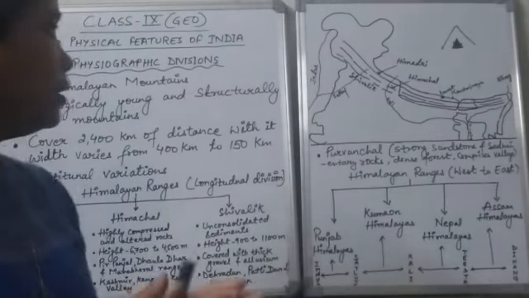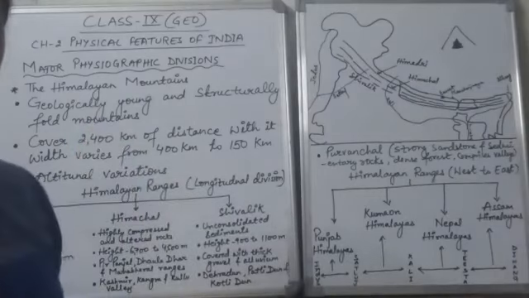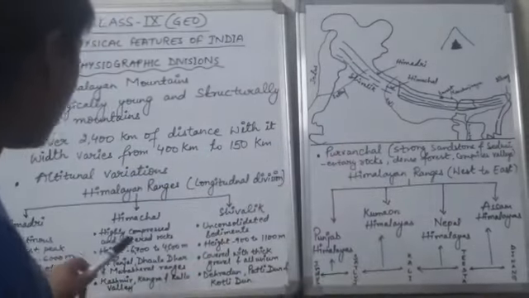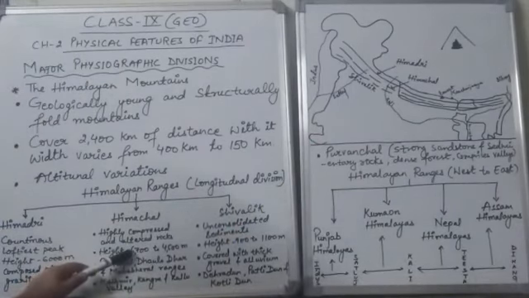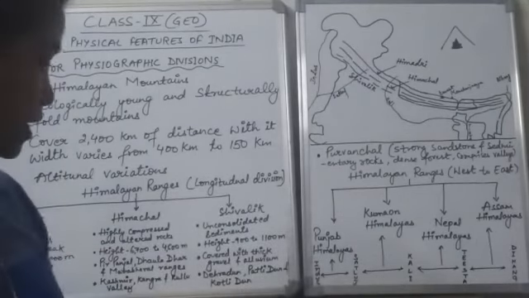Because of that, a lot of metamorphic rocks are found in these ranges. The average height of these ranges is about 4,500 to 6,700 meters.